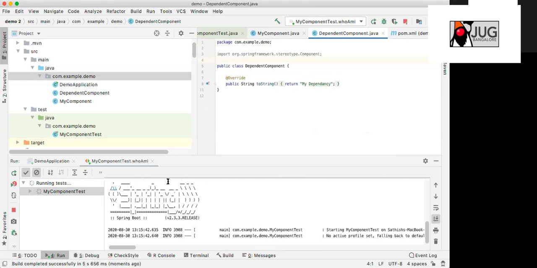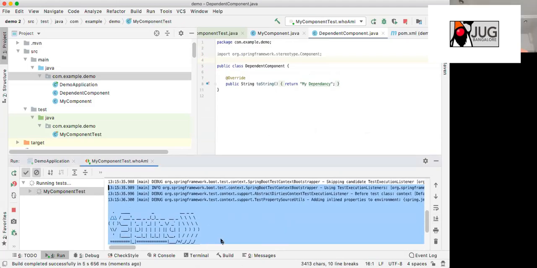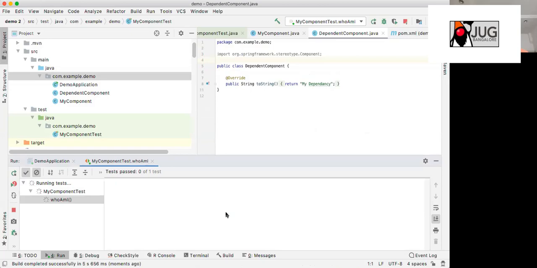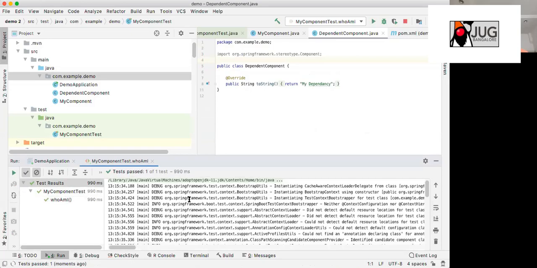Spring Boot is very slow, right? See, every time it is taking a lot of time, just for a simple one-liner.